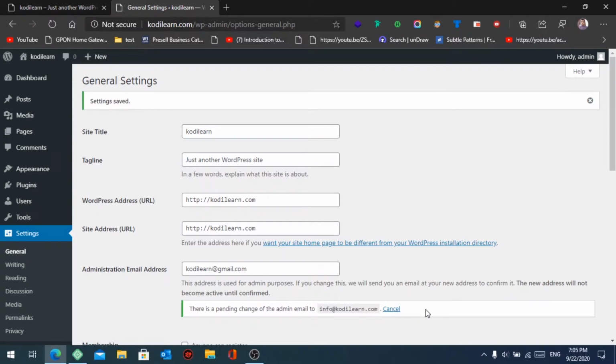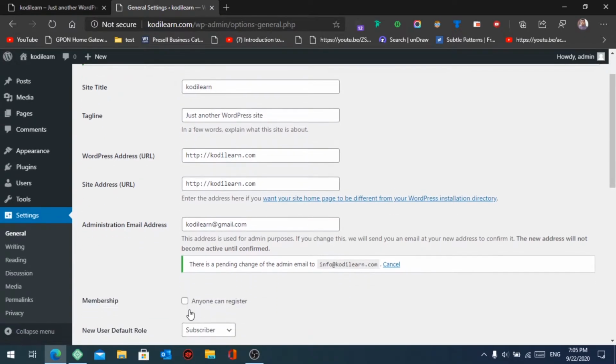But when I go to check my email, I will not find any confirmation email to change this email. It takes a lot of time sometimes and it rarely comes to you. It has happened to me a lot of times and I have never gotten any email confirmation to change this email. So I'm going to tell you the easiest way to change this.